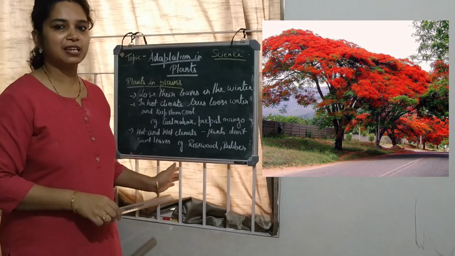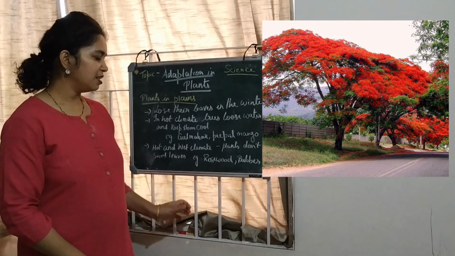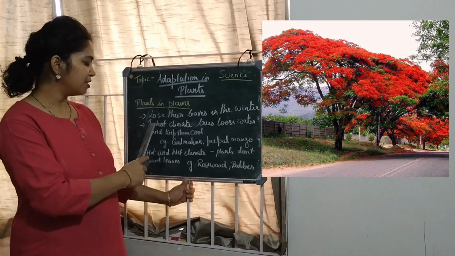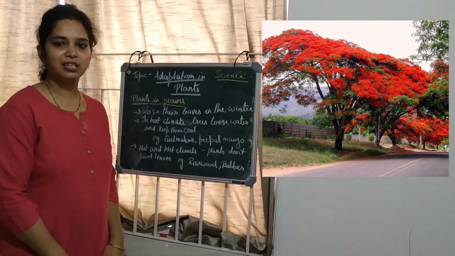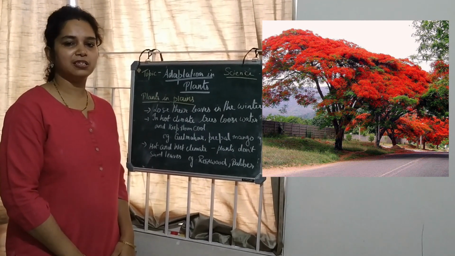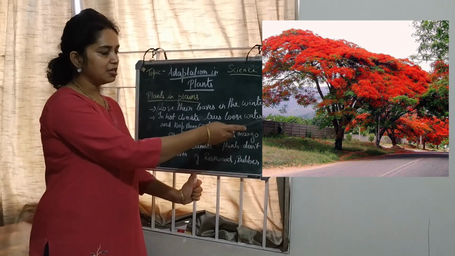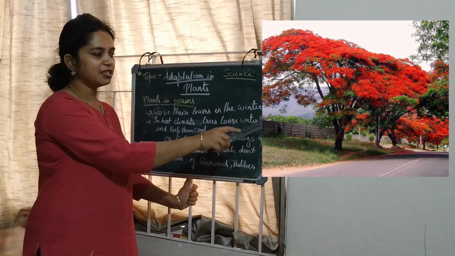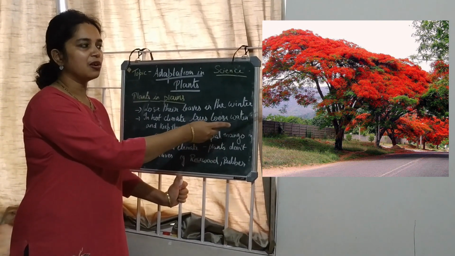But some areas of the plains receive very high rainfall, and the plants that grow over there are rosewood and rubber. The climate there is hot and wet. The plants don't shed their leaves in the winter. They shed the old leaves throughout the year, and they are called evergreen trees. You can see in the picture the rubber plant over here. They don't shed all their leaves throughout the year, and they are called evergreen trees.